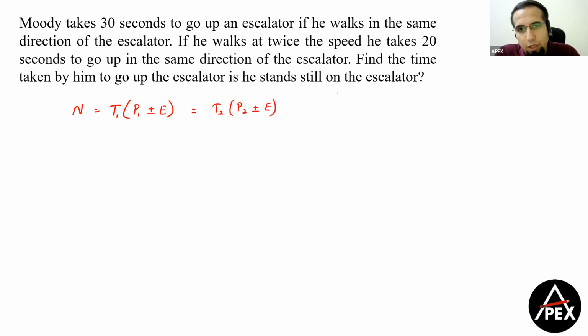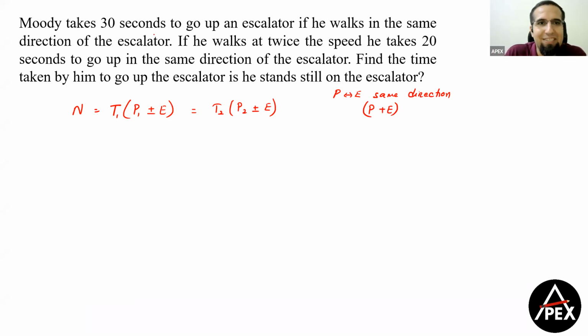Now, mind you, if the person and escalator are moving in same direction, then the speed becomes P plus E. And if the person and escalator are moving in opposite direction, then the speed becomes P minus E. This is the only thing that we have to keep in mind, okay?